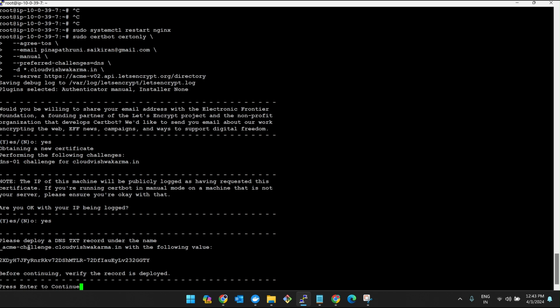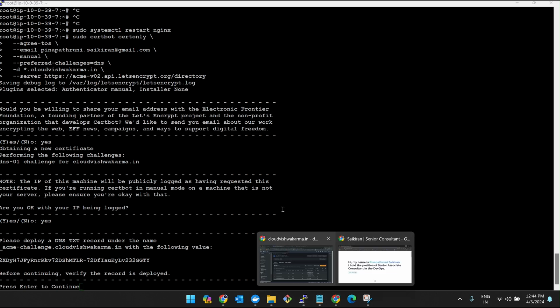See here, if you see, it is asking please deploy a DNS TXT record under the name. So this will be the subdomain. Okay, so under the subdomain, what it is asking is to create a TXT record. We need to select a TXT record. And what will be the TXT record? This is the TXT record. I'll show you now.